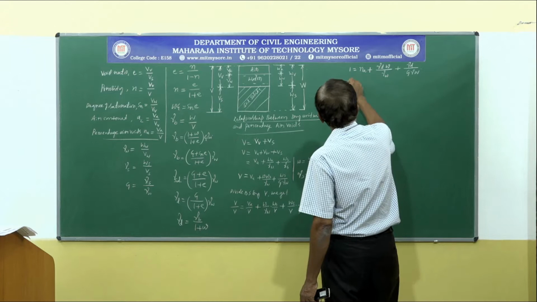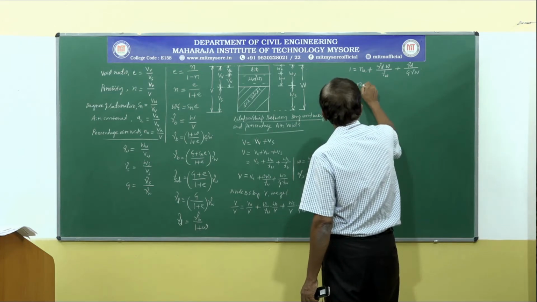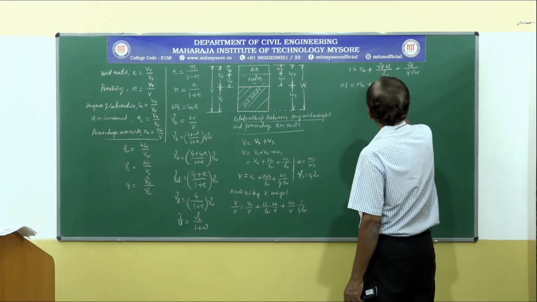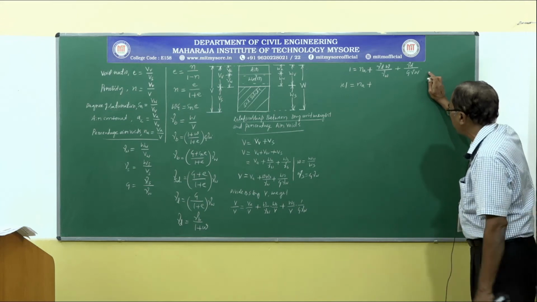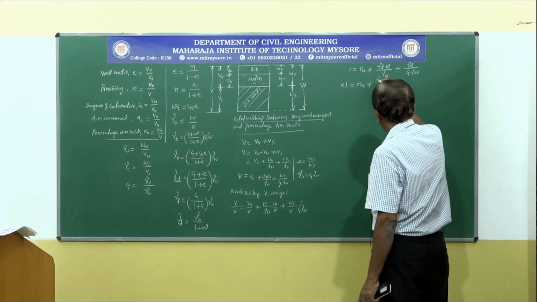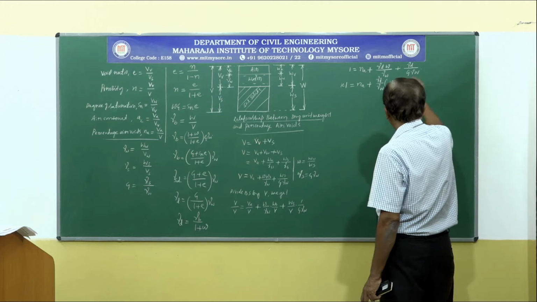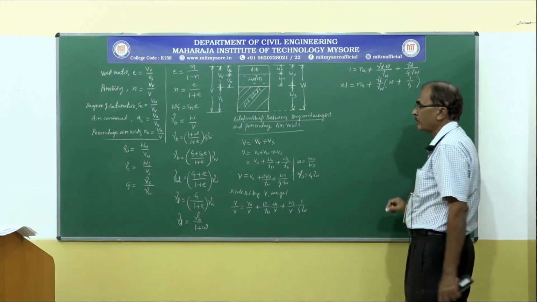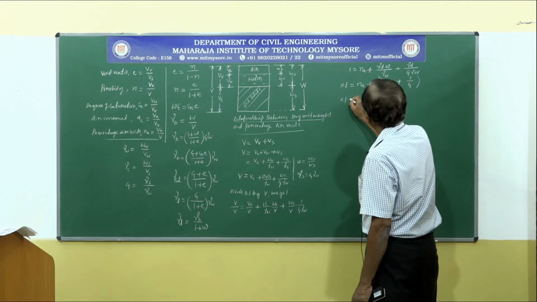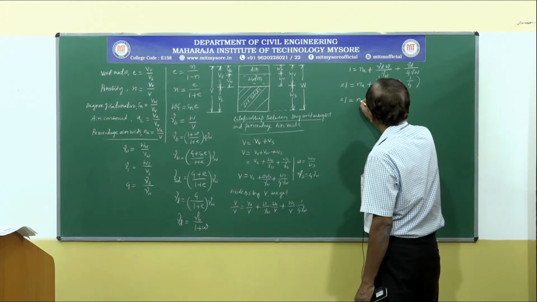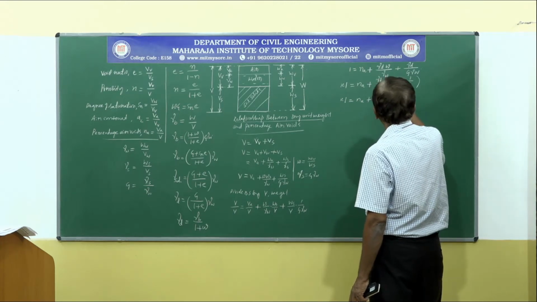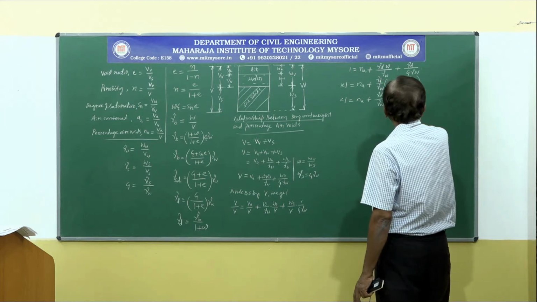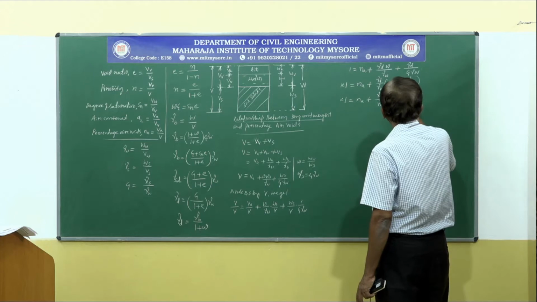So this can also be written as 1 is equal to Na plus, in the second and third terms on the right-hand side, gamma D by gamma W is common. Taking gamma D by gamma W as common factor, we are left with W plus 1 over G. So 1 is equal to Na plus gamma D divided by gamma W into (W plus 1 over G).